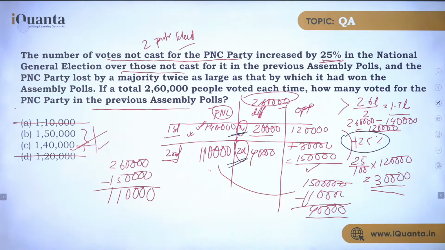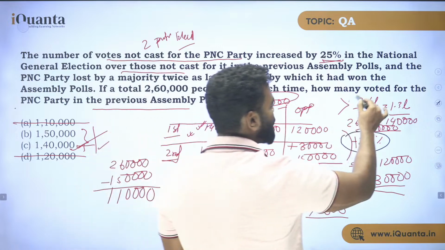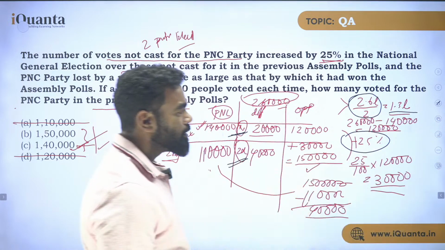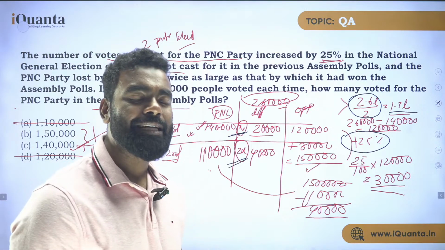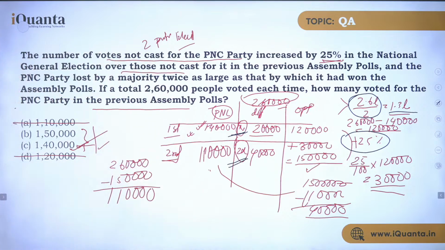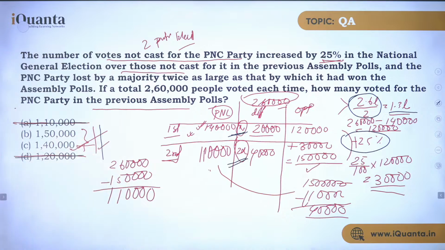Perfect. Next, I know the total vote is 2,60,000. So what is half of 2,60,000? That is 1.3 lakhs. So if PNC won the first election, PNC has to get more than 1,30,000 votes. So this answer is cancelled, this answer is also cancelled. The two answers we are left with are 1,40,000 and 1,50,000. These are the only two answers we need to deal with, right? Is it clear, everyone?